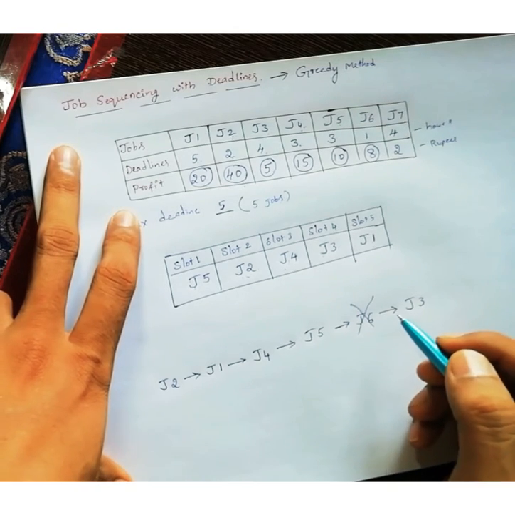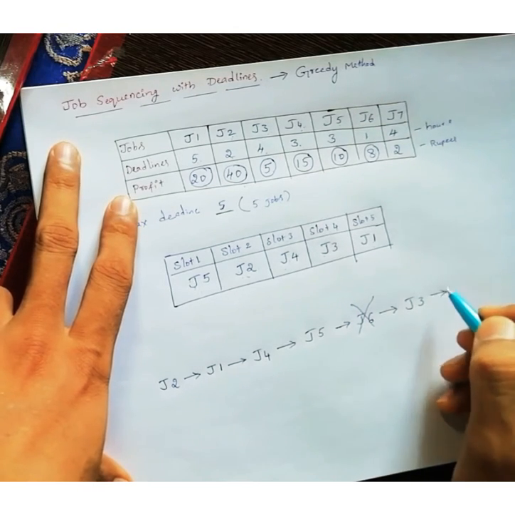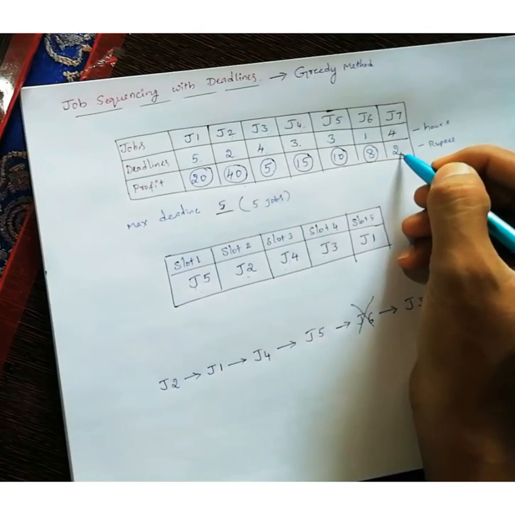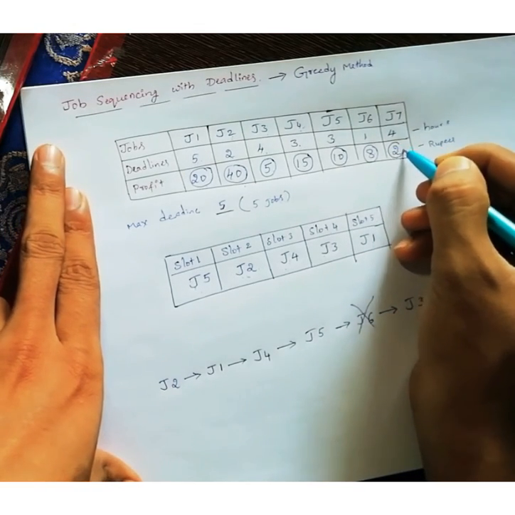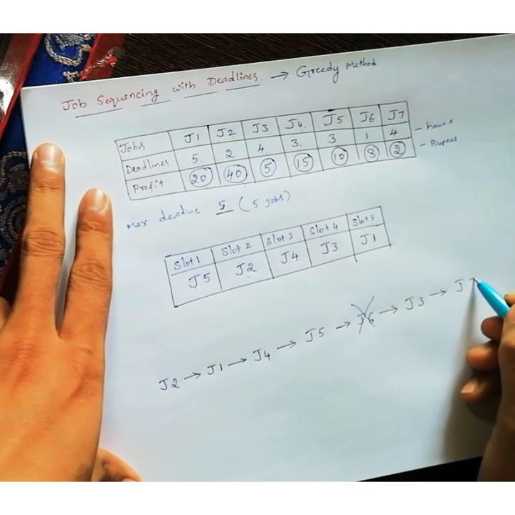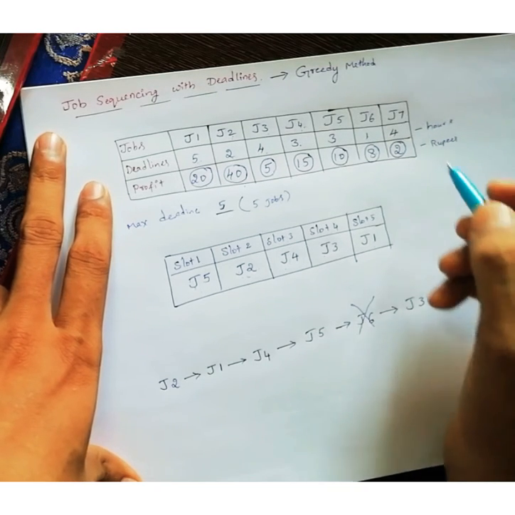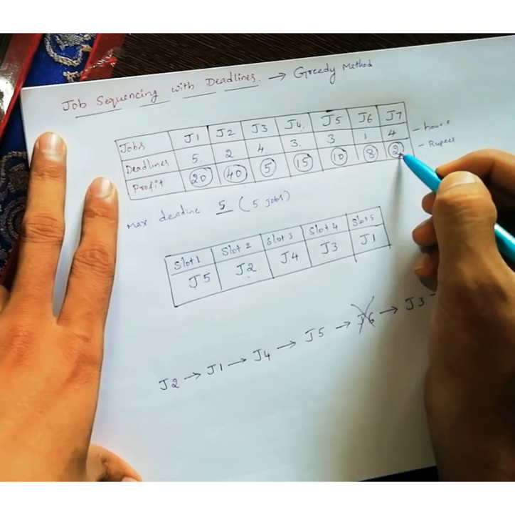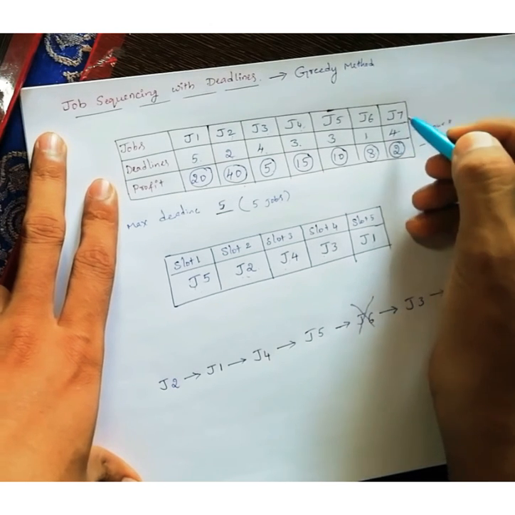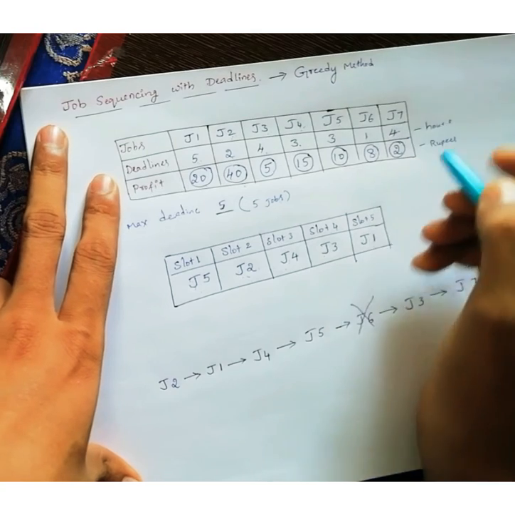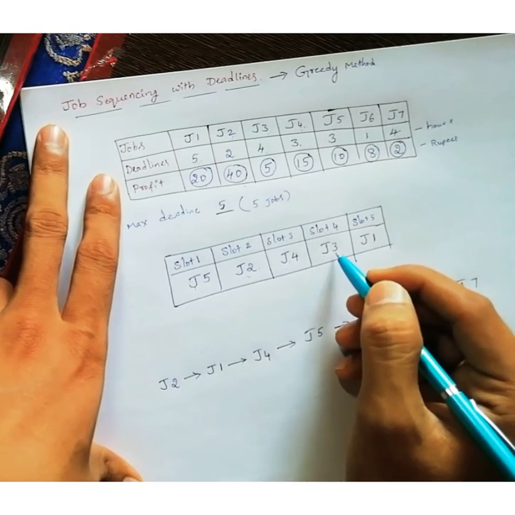Next, which job is remaining? J7. So I will select J7. And what is the deadline for J7? In the first 4 hours I have to complete J7. So check in the first 4 slots whether any slot is free.